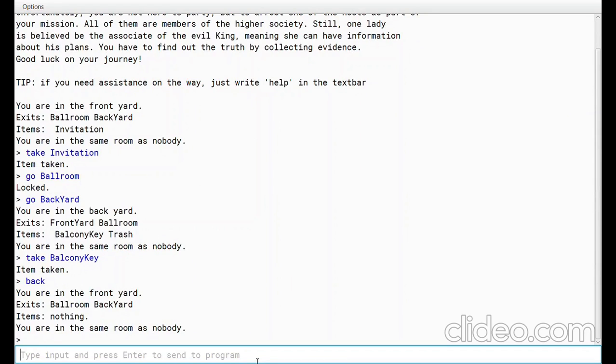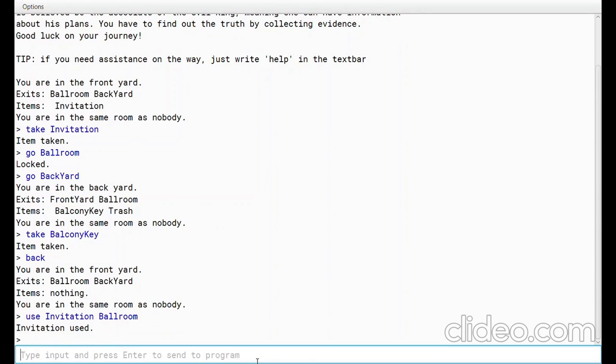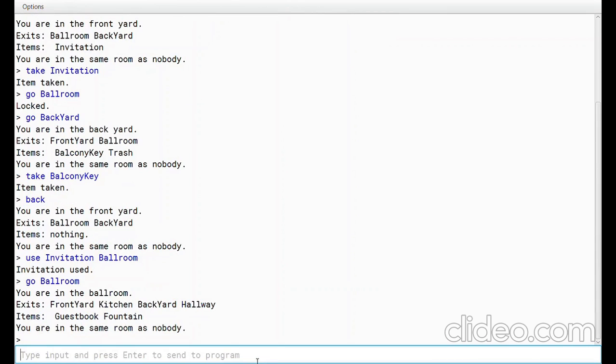Since we can't just have the invitation on us and go through the door, let's try to use the invitation to go through the front door to the ballroom. So, we're going to use the invitation on the ballroom. The invitation was used. Can we go to the ballroom now? Yes, we can. And there's nobody here. We've been the first ones to the party, and apparently there's nobody in the house for now.